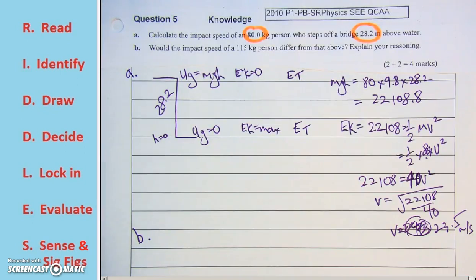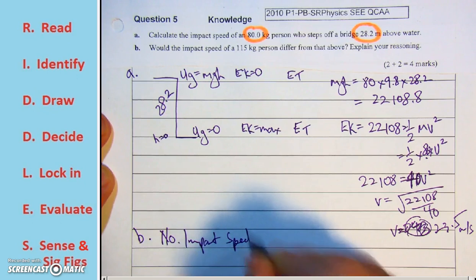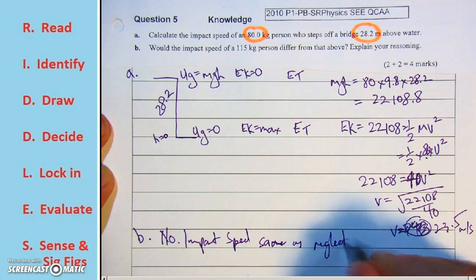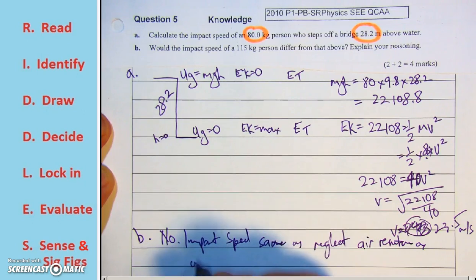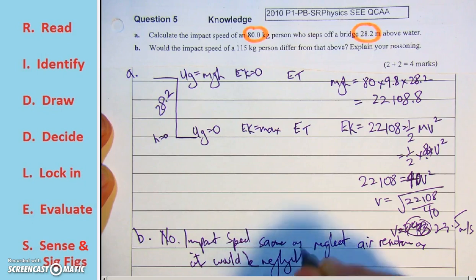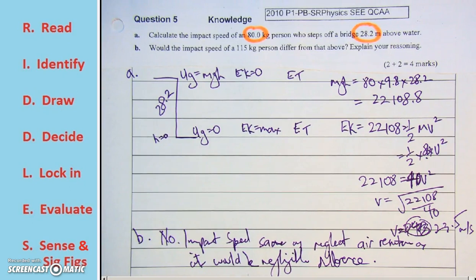Part B. Would the impact speed of a 115 kilogram person differ from above? Explain your reasoning. No. Impact speed would be the same as you can neglect air resistance, as it would be negligible. Both will accelerate at 9.8, so they'll fall the same distance in the same time and hit with the same velocity.